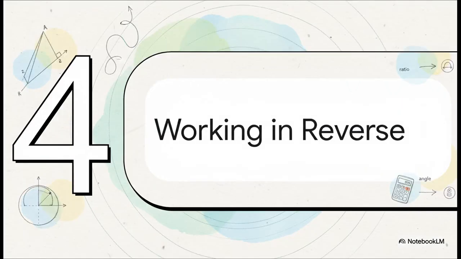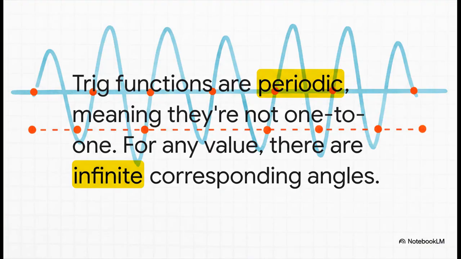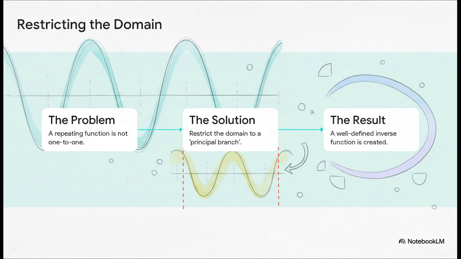All right, so we've got all these awesome tools for going from an angle to a value. But what if we want to go backwards? What if I tell you the sine of some angle is 0.5, and I want you to tell me the angle? That's where we need a whole new set of tools, the inverse trigonometric functions. But right away, we hit a snag, a big one. Just look at the sine wave. If I ask what angle gives you a sine of 0.5, well, there isn't just one answer. There's one here, and another one over here, and another one. There are literally infinite answers because the wave keeps repeating forever. This is a problem. For a function to have a proper inverse, each output can only come from one input. So what do we do? The solution is actually pretty clever, and it's basically a gentleman's agreement among all mathematicians.